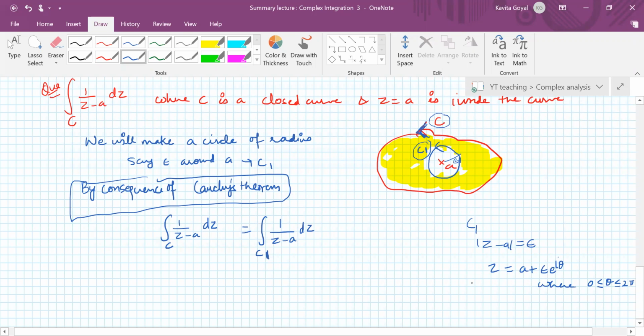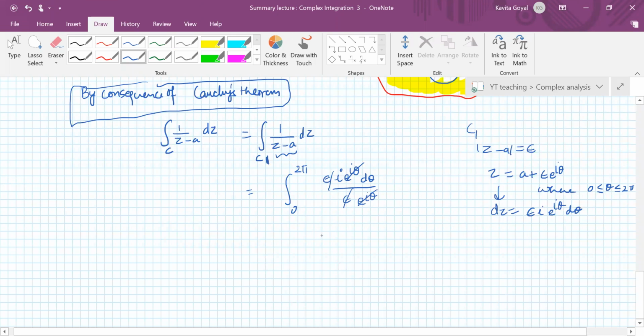Yes, ma'am. So now you can just do it here. Your dz becomes epsilon iota e raised power iota theta d theta, and the limits are 0 to 2 pi. In place of z minus a, you will write epsilon e raised power iota theta. So epsilon and epsilon cancel, e raised power iota theta and e raised power iota theta cancel. Now you can just integrate. You'll get iota times 2 pi minus 0. So this integral is 2 pi iota.